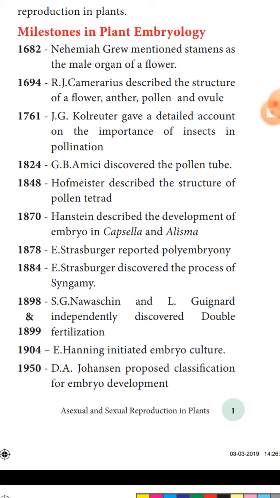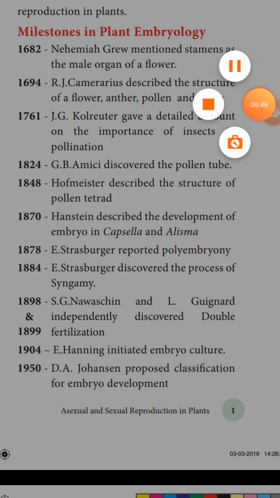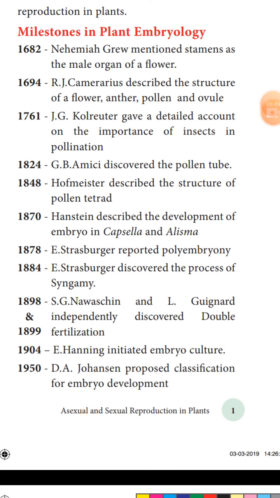Camerarius described the structure of flower, anther, pollen and ovule. Kolreuter gave a detailed account of the importance of insects in pollination. Amici discovered the pollen tube. Hofmeister described the pollen. Hanstein described the development of embryo in Capsella and Alisma. Strasburger reported polyembryony, and another of his roles was discovering the process of syngamy. What is meant by syngamy? Fusion of male and female gametes.